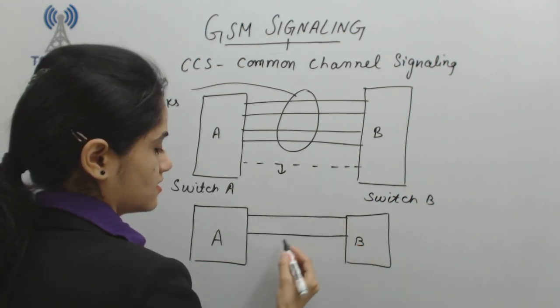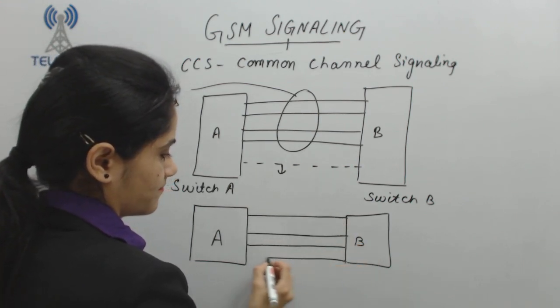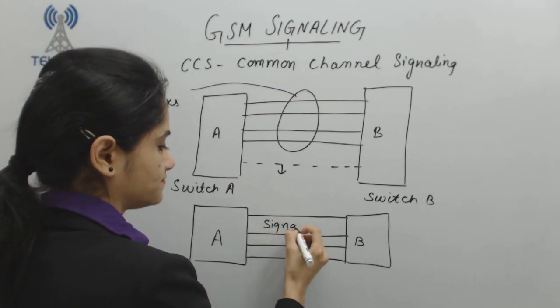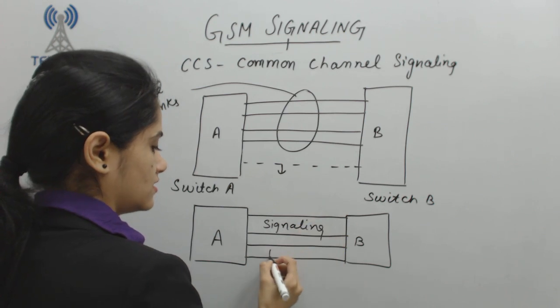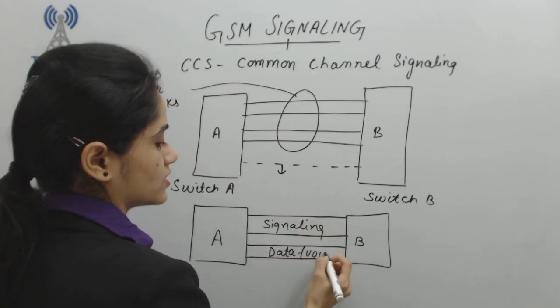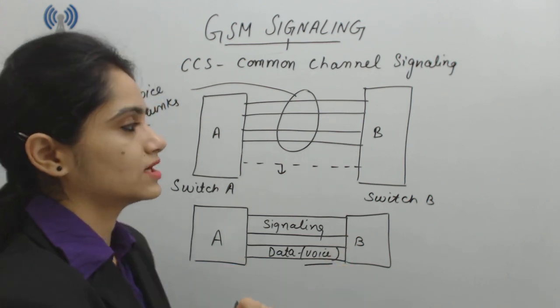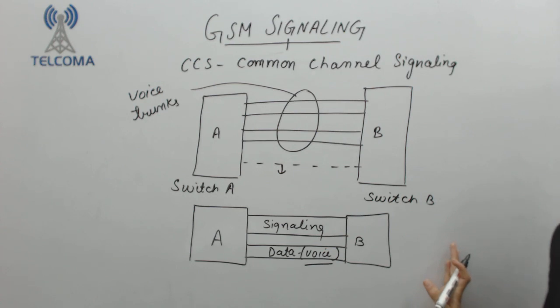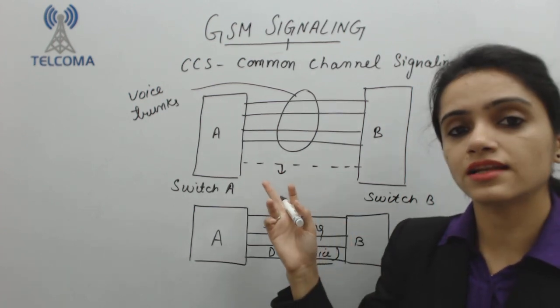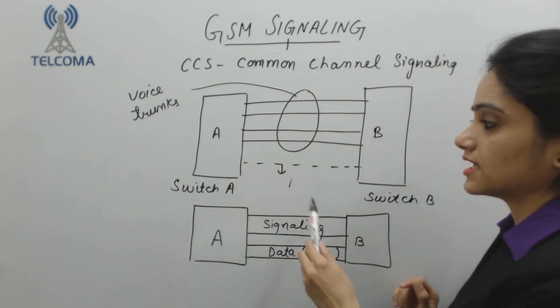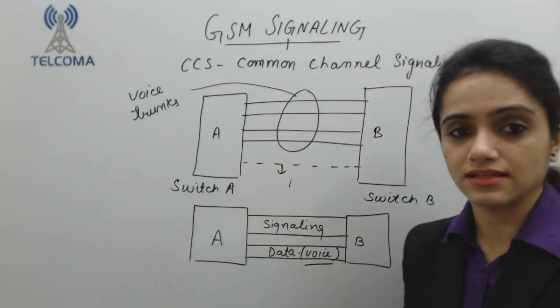This separate path will be for signaling and another path will be for data, or I can say voice. So this is known as common channel signaling. Now why is it named common channel? Because the signaling channel is shared by a number of voice trunks. That's why its name is common channel signaling.